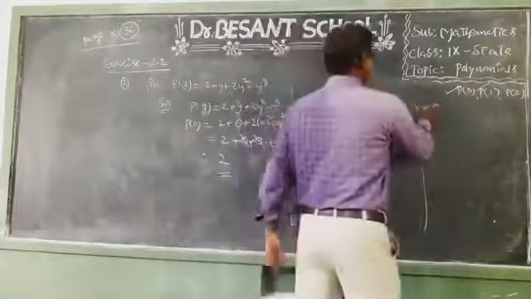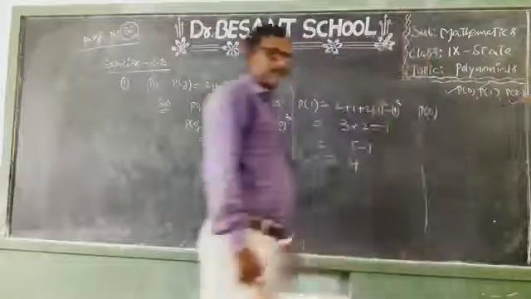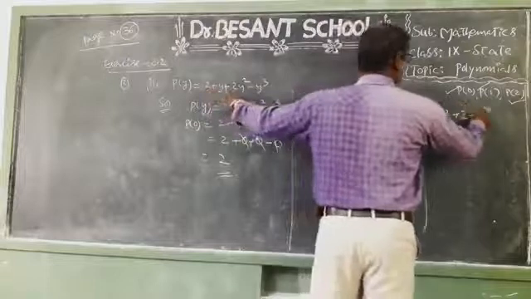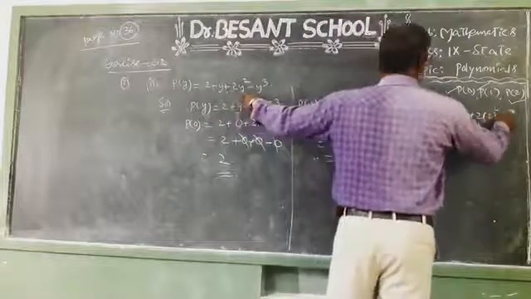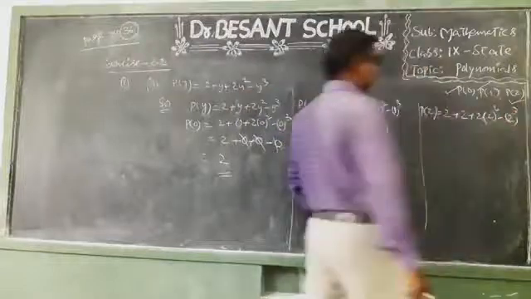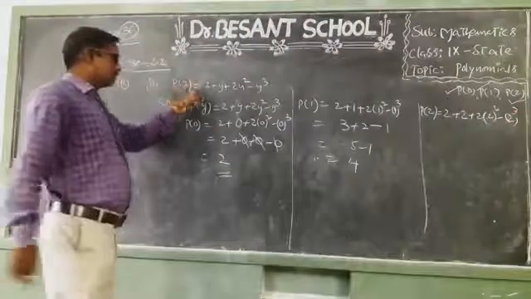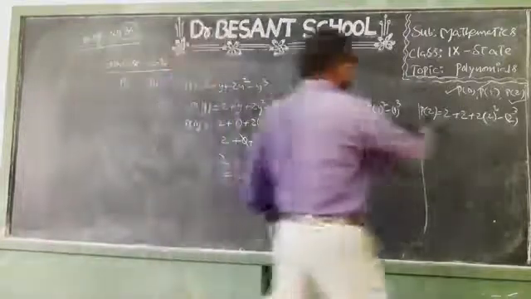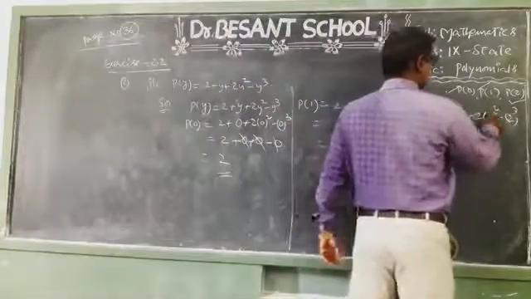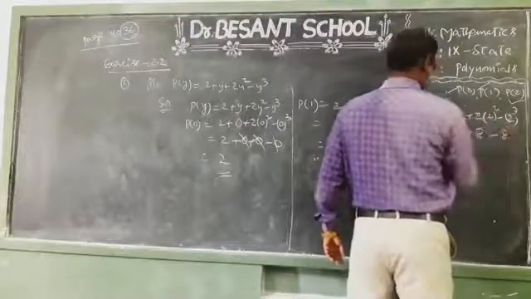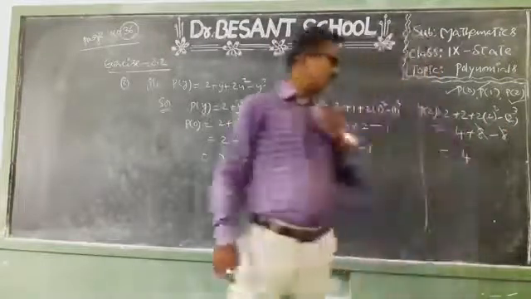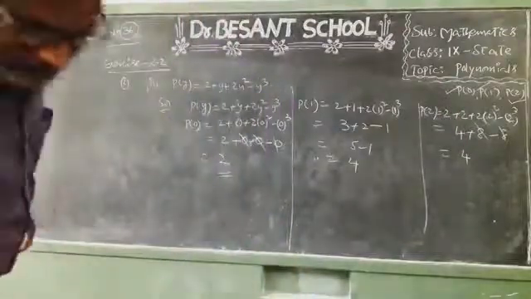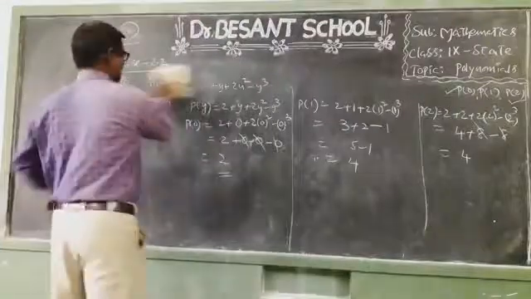Okay children. Next we need to find P of 2. P of 2 equal to 2 plus y means 2, plus 2 into y square means 2 square, minus y cube means 2 cube. So P of 2 equal to 2 plus 2 plus 2 into 2 square minus 2 cube. 2 plus 2 is 4, plus 2 square is 4, 4 twos are 8, minus 2 cube is 8. 8 minus 8 cancel. So 4. Okay children, did you understand? So this is one of the problems from the second Roman. Yes children? Okay.